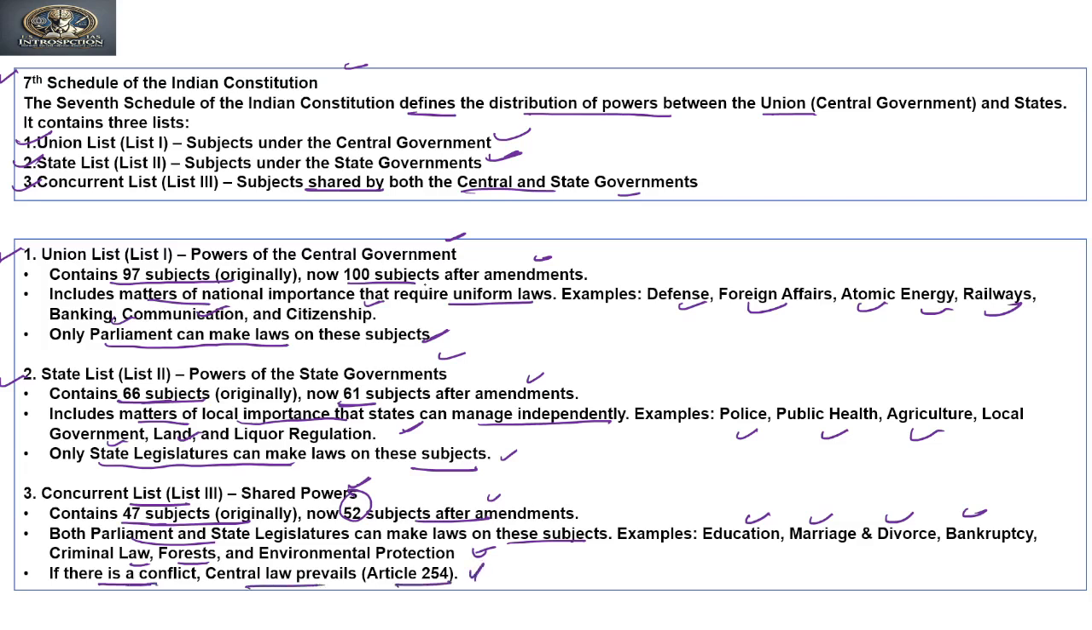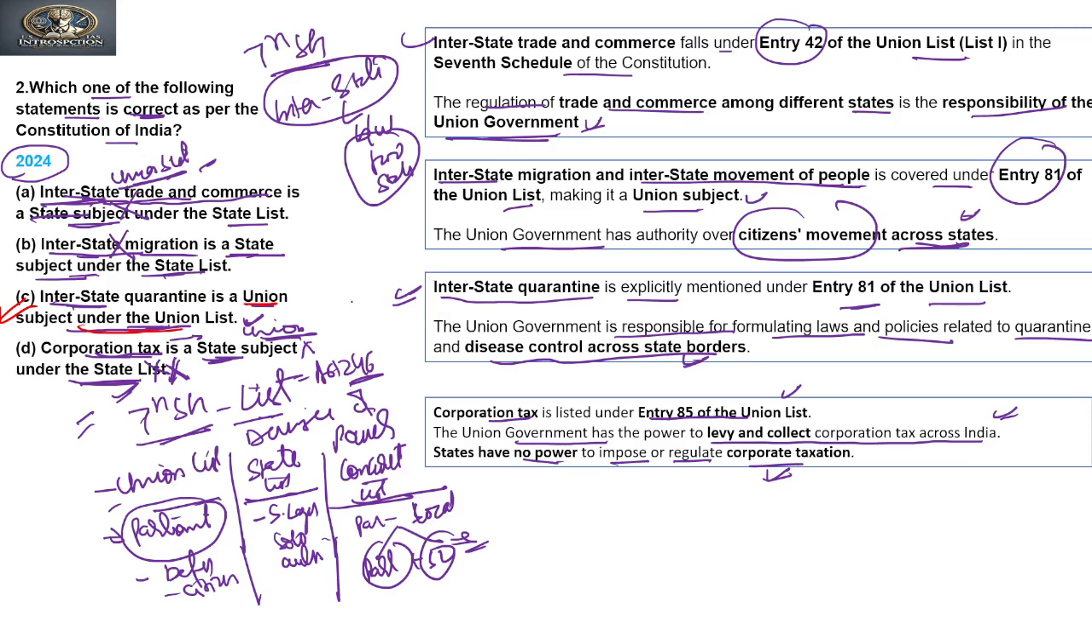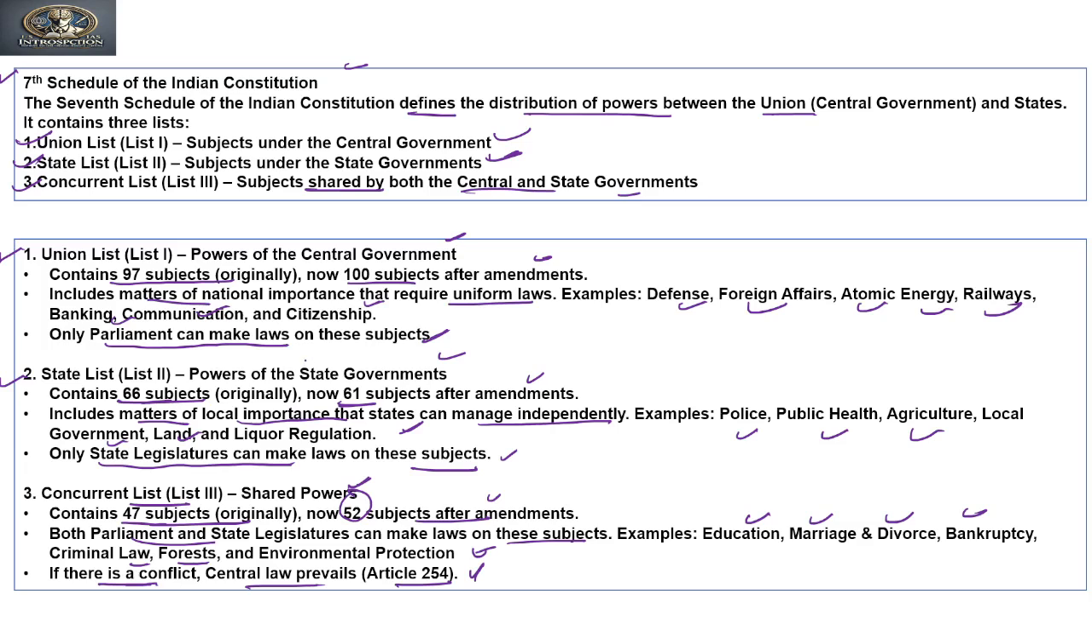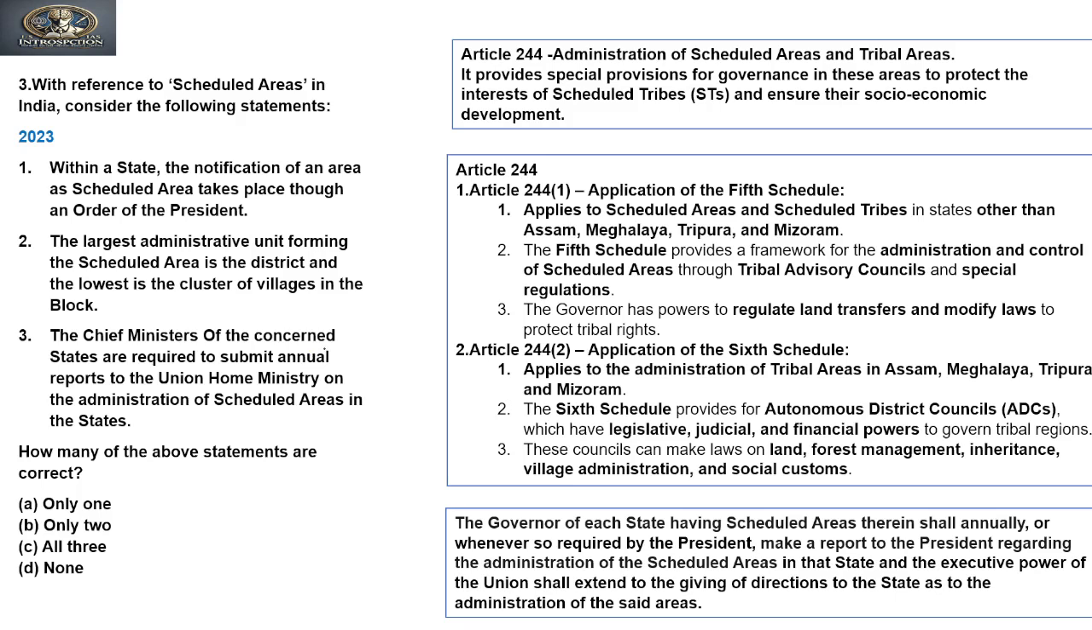Clear? So this is an explanation with respect to question 2, which talks about the 7th schedule. Now if you move to the next question, it was asked in 2023. So let's see the question. The question says, with reference to the scheduled area in India, consider the following statements.